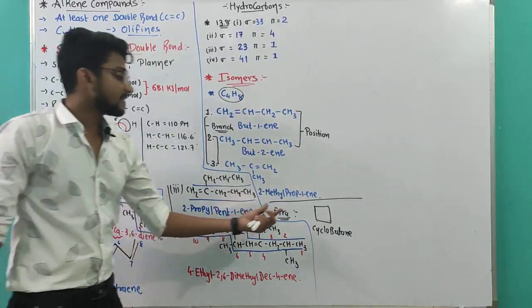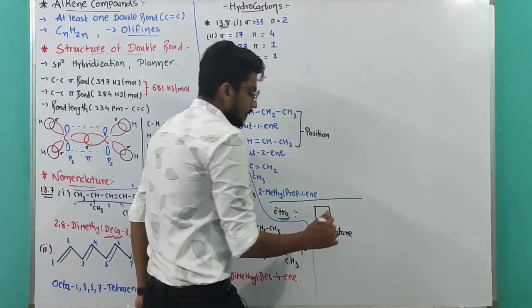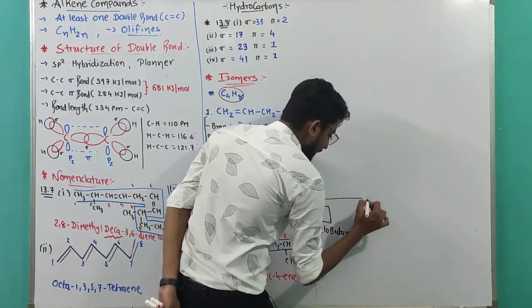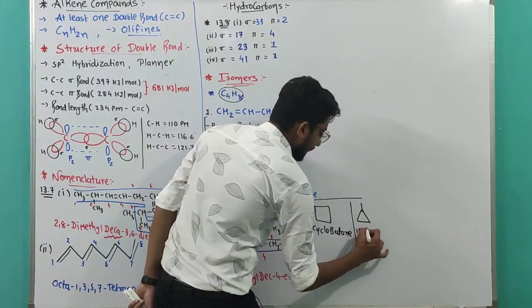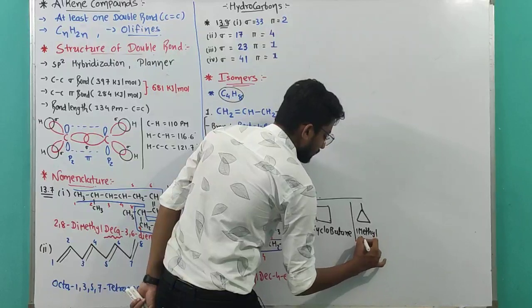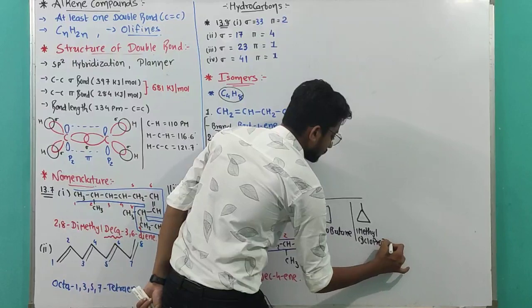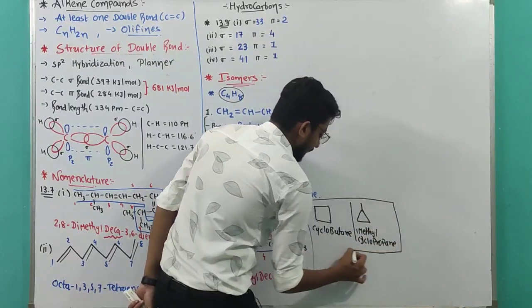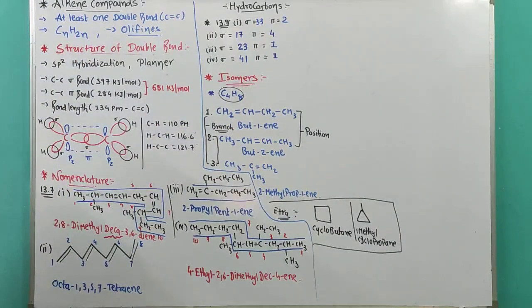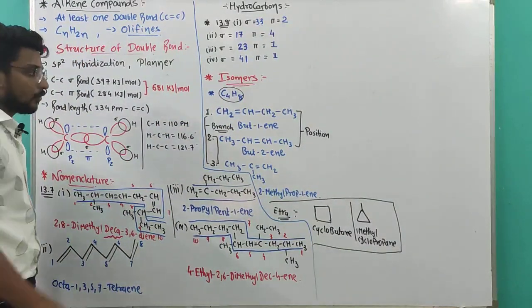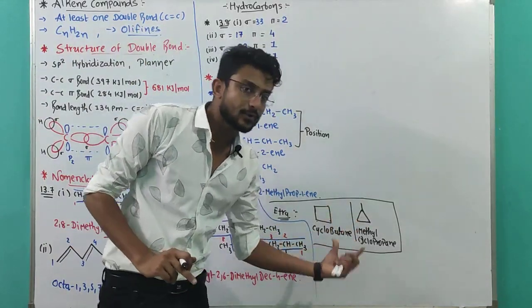But it is cyclic isomerism of C4H8. Other than that, a triangle with one branch. So the name will be 1-methylcyclopropane. So these two are the cyclic isomers of C4H8. Other than that, open chain alkene isomers are only 3. This is the extra portion for you.